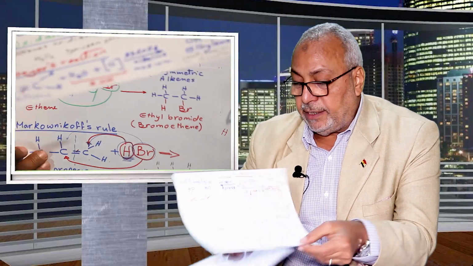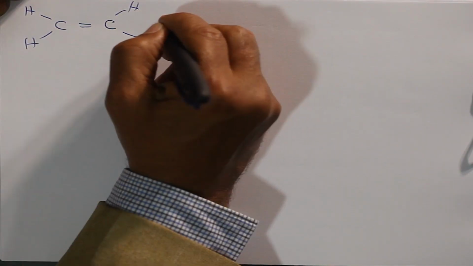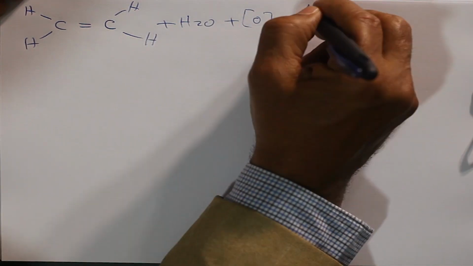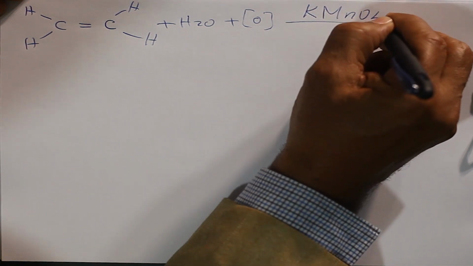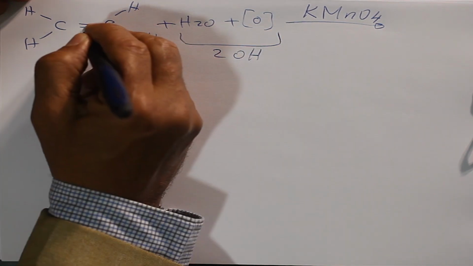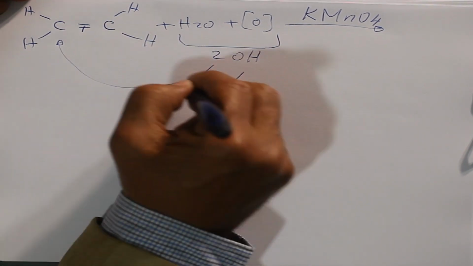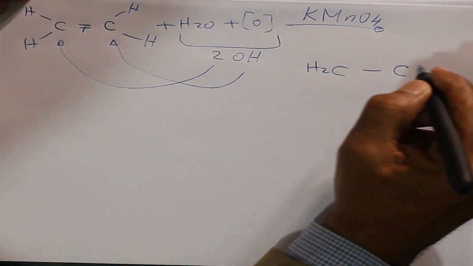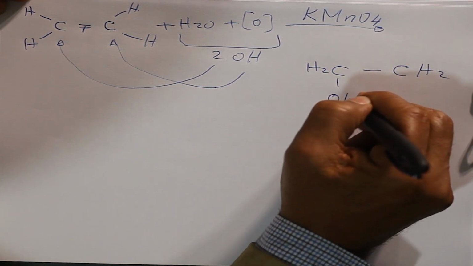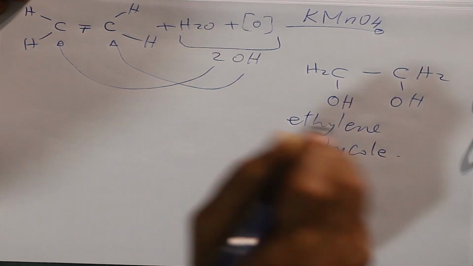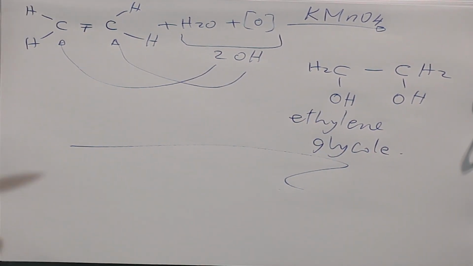The equation is written in this form: C double bond C, ethene, with H2O and oxygen between brackets, which means oxidation. By using the strong oxidizing agent KMnO4, they will form 2 OH, breaking the pi bond, each one added to a carbon. The result is CH2, CH2, OH, OH, ethylene glycol. At this point, we will stop. These are some reactions of ethene.